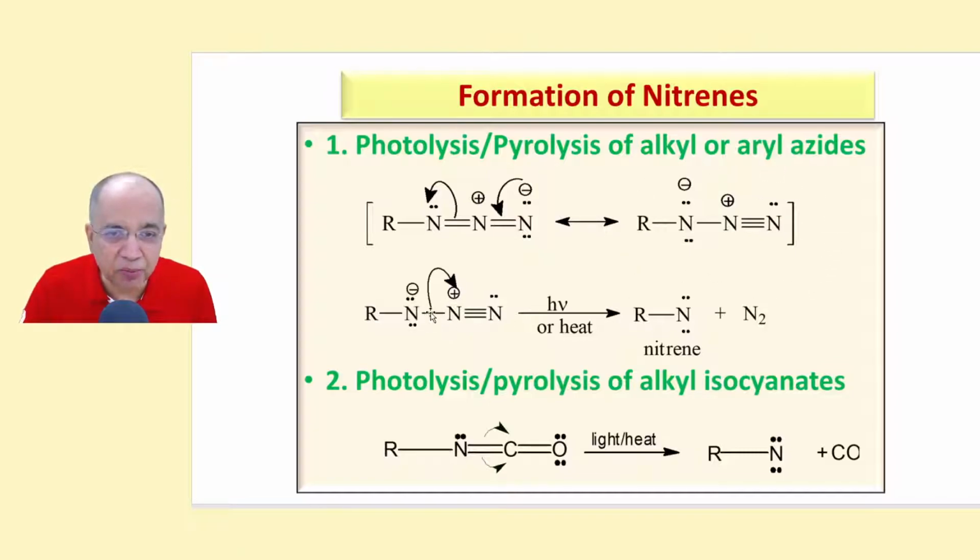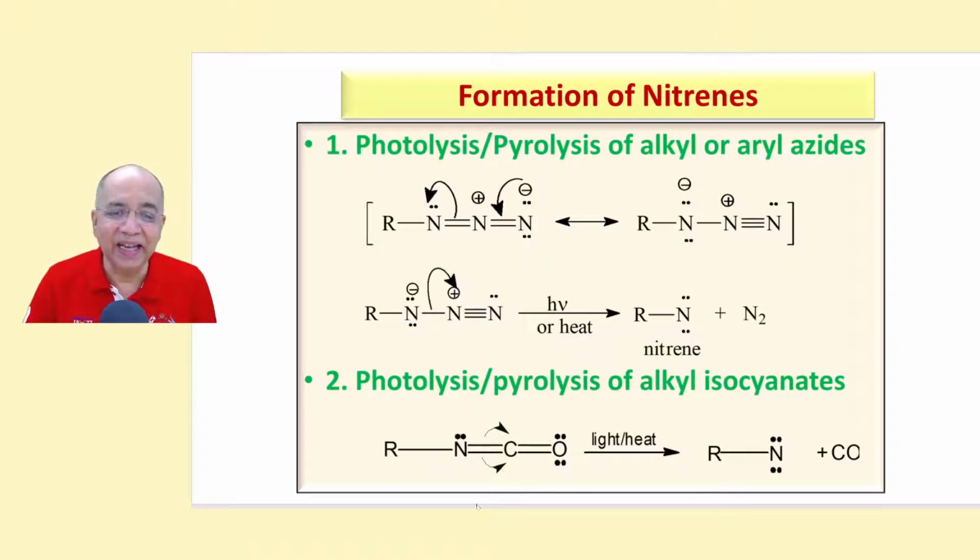When this bond breaks in a heterolytic manner to expel a stable nitrogen molecule, you are left with two electron pairs and no charge, because here it had a charge of minus one, but once it loses its own electron, this minus charge vanishes and it becomes neutral, right?